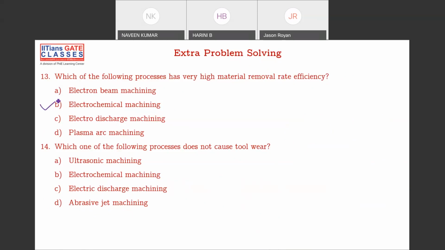What about the next one? Okay. No, electrochemical machining is again the answer, because in electrochemical machining you have the least amount of tool wear happening. Okay, I think this is the end of this topic.